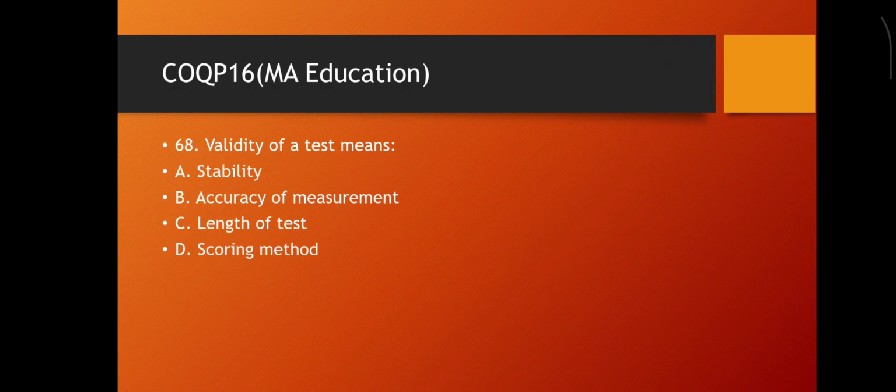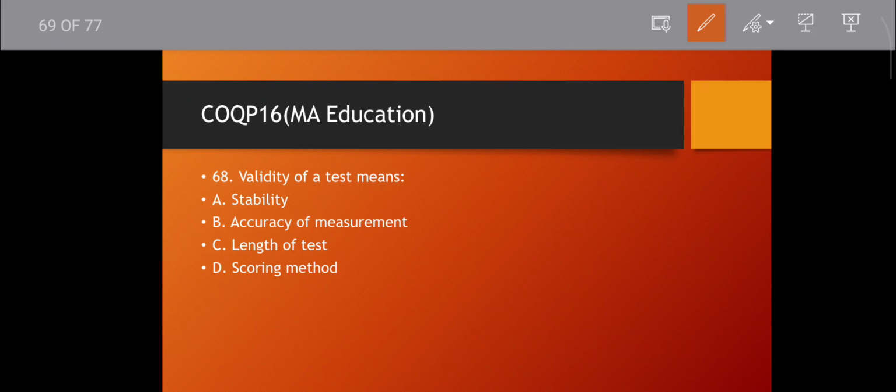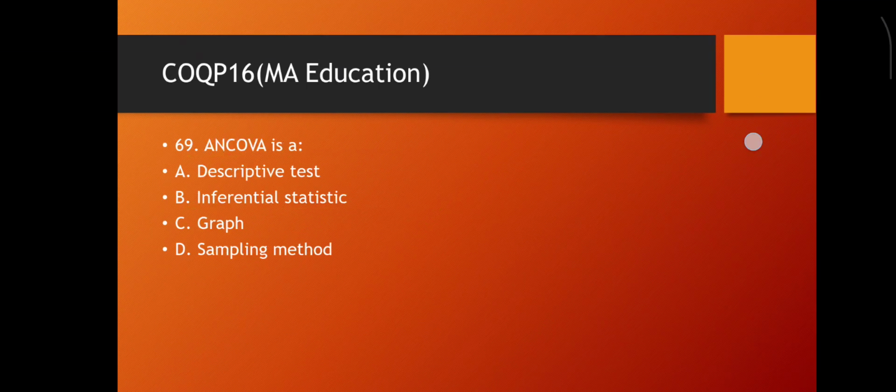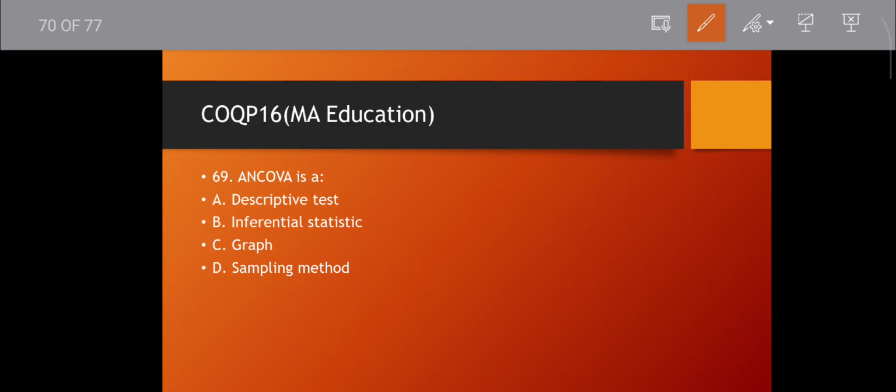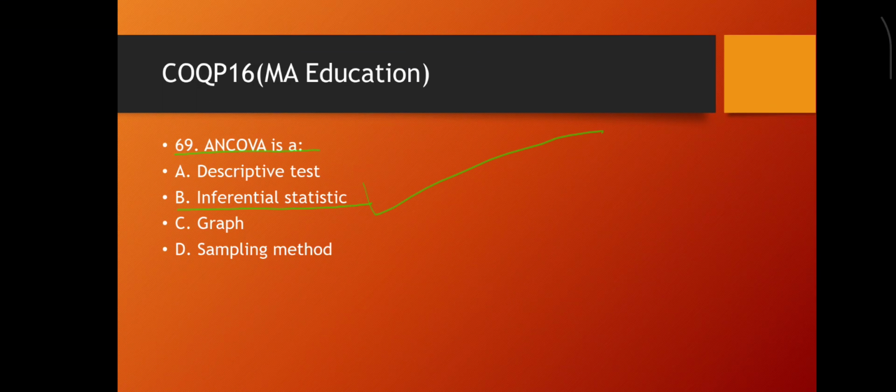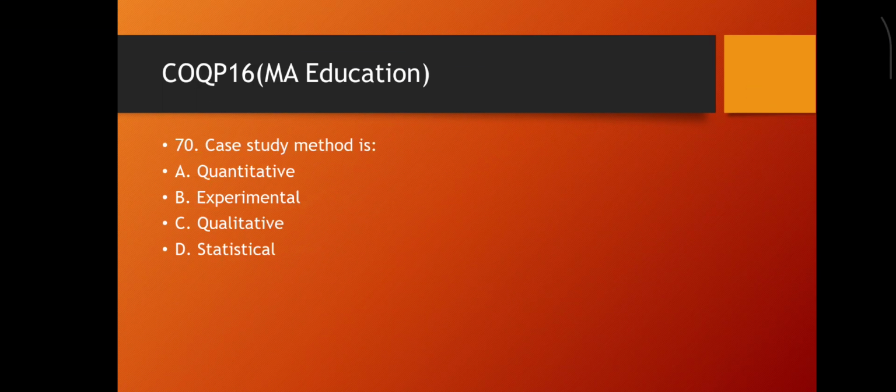Question number 68. Validity of a test means obviously accuracy of a measurement, as I said before. Then move to the next question. Question number 69. ANOVA is a what? Descriptive test, inferential statistics, graph, sampling method. Obviously inferential statistics. Then move to the next question.